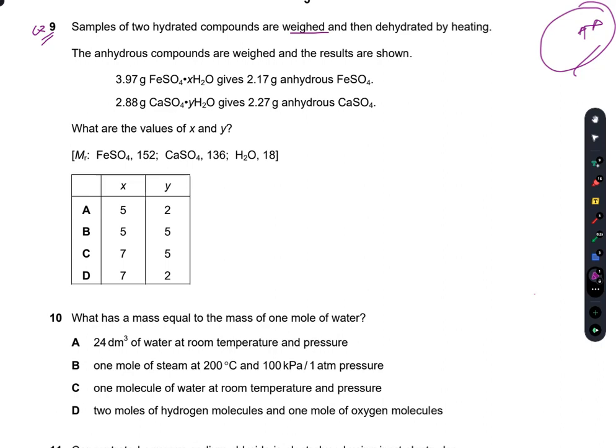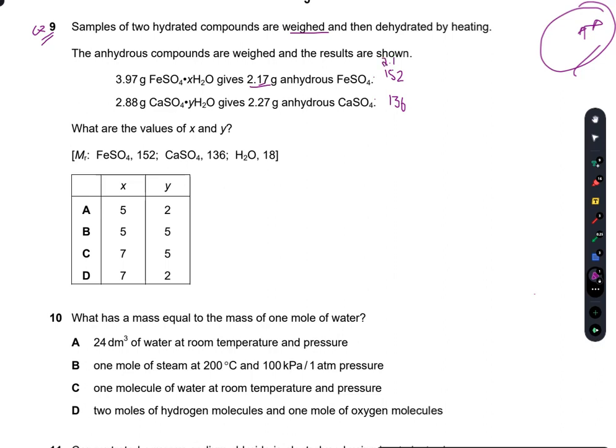Now, first of all, I have to find the Mr of FeSO4 and calcium sulfate. So it is 152 and it is 136. Now, how I can solve this is that 2.17 gram of anhydrous FeSO4 is produced.